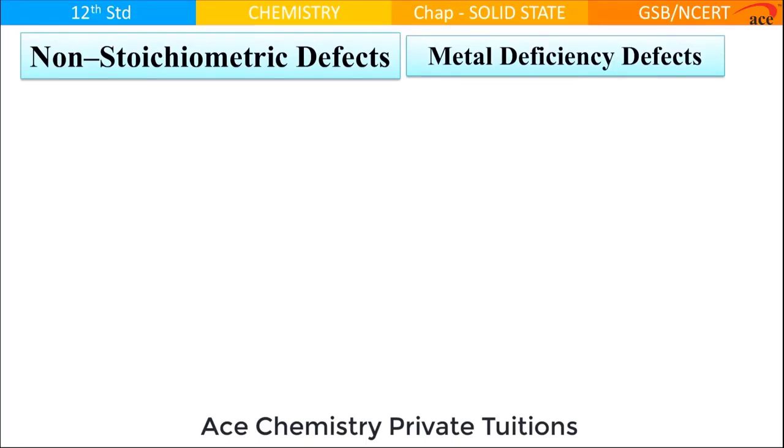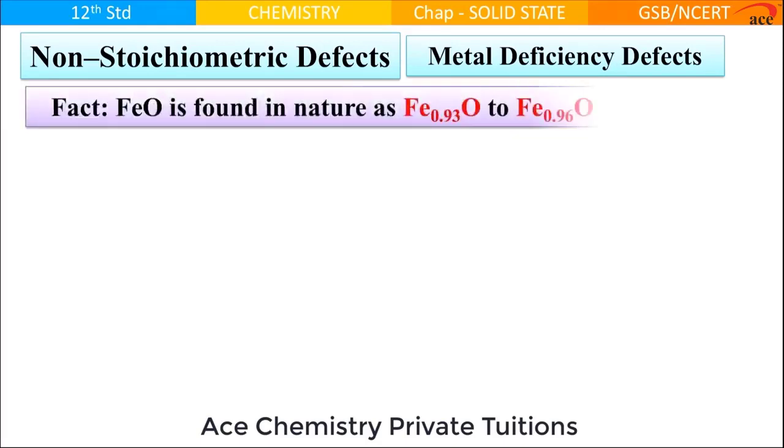non-stoichiometric defect due to metal deficiency. Now in real life, it has been found experimentally that FeO does not have a formula of Fe1 and oxygen 1. Instead, it has an unusual formula of Fe0.93 or Fe0.96 and oxygen 1. That's unusual. If I consider oxygen as 100, then Fe is 93. If you consider oxide ions as 100, Fe is 96.